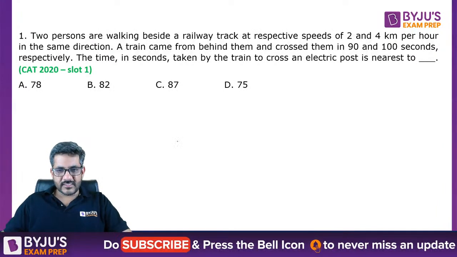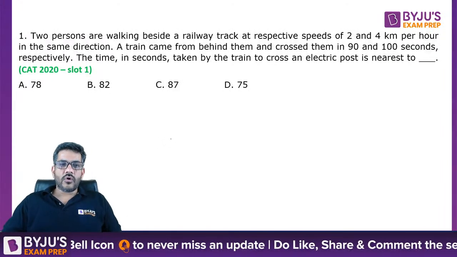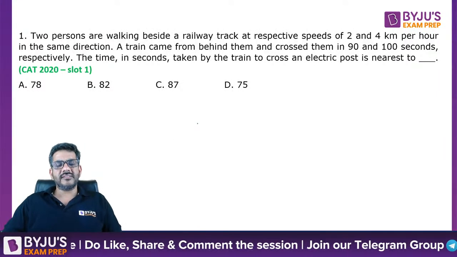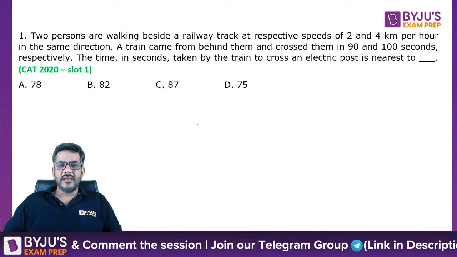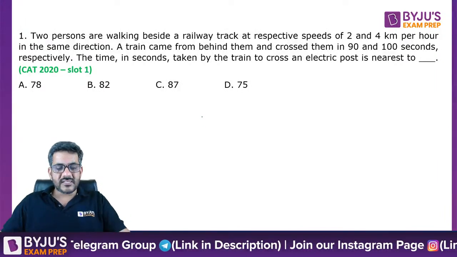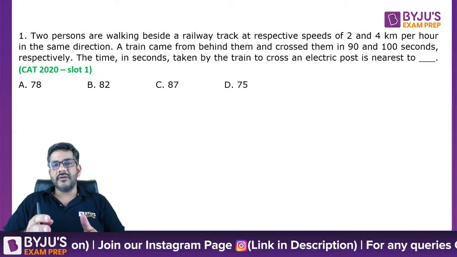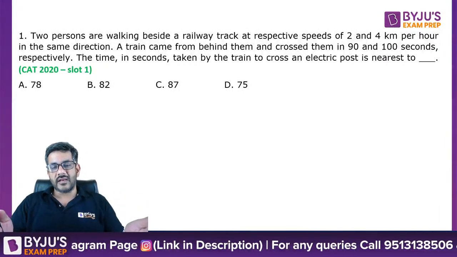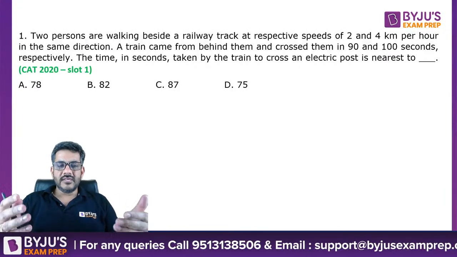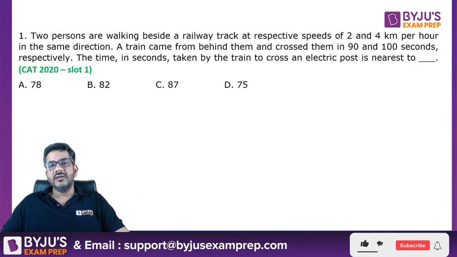Let's start. Good afternoon, Suraj. Two persons are walking beside a railway track at respective speeds of 2 and 4 km per hour in the same direction. I would have told you in the last class as well that when we talk about time, speed and distance based questions, the best part is that you can visualize them in your practical life, the way it is going on in real life. If you can visualize it, put it on the copy as well.